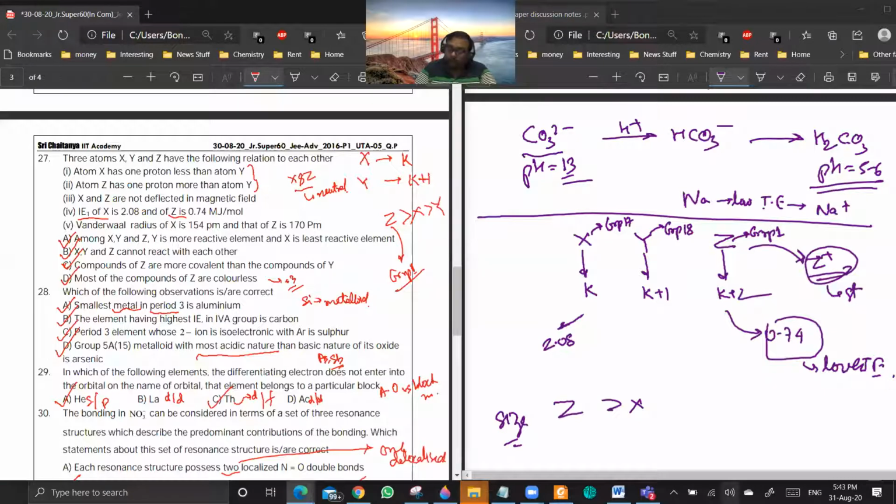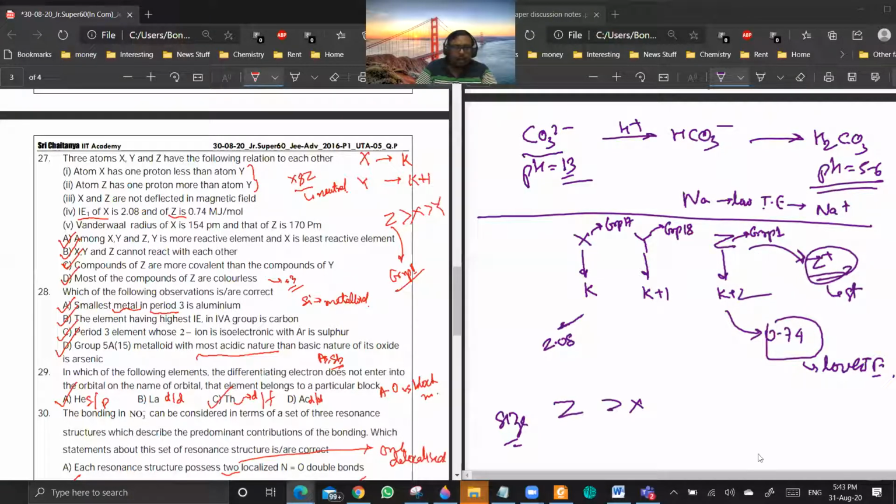Oh yeah, Y will be group 2 only. Why will Y be group 2? Group 18, no? Z has one more proton than Y, so it has to be the next element.